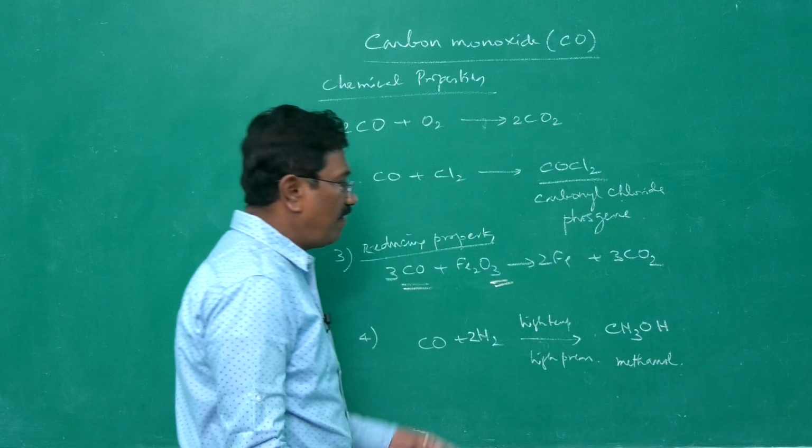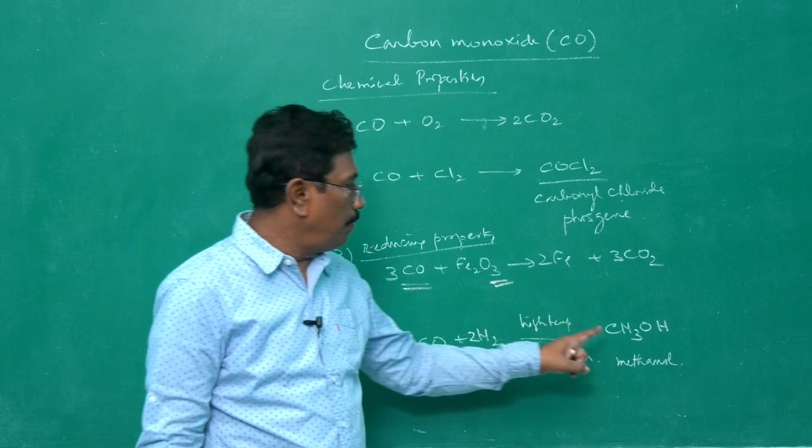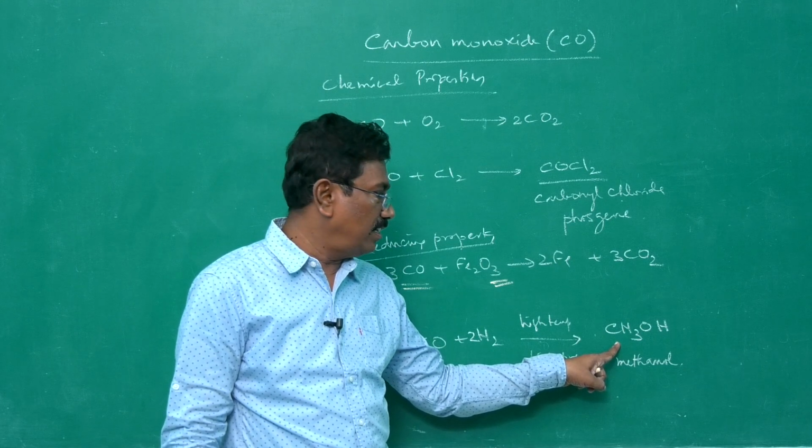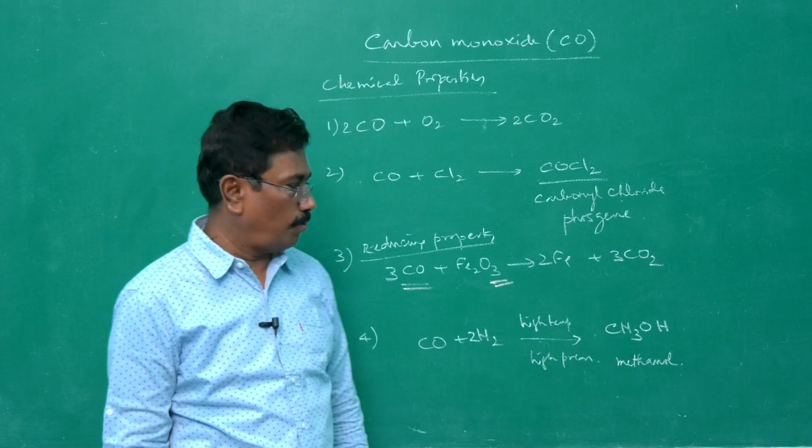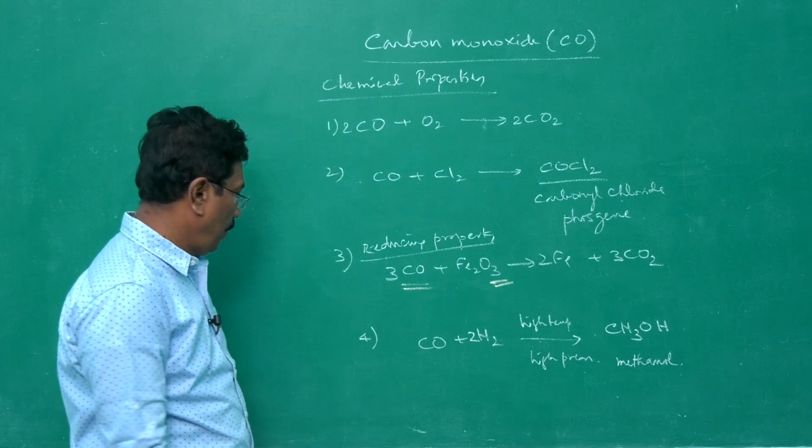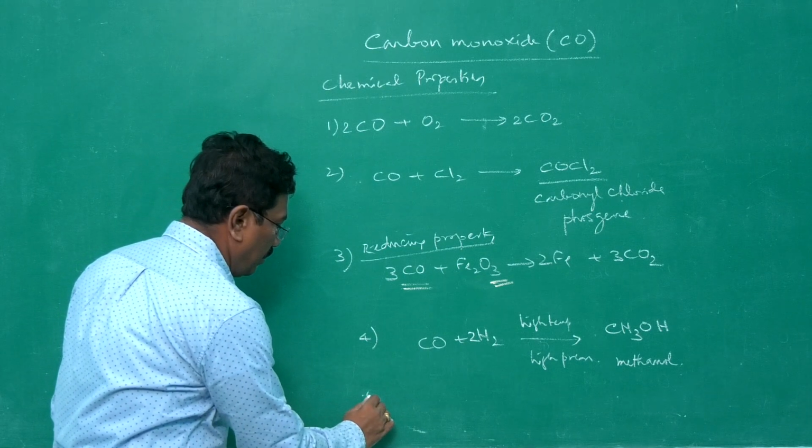And alcoholic beverage is ethanol, but methanol is poisonous. It affects eyesight and leading to death also. That is methanol, an alcohol, poisonous alcohol.